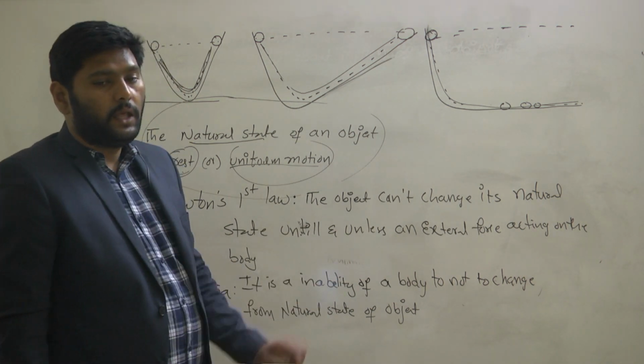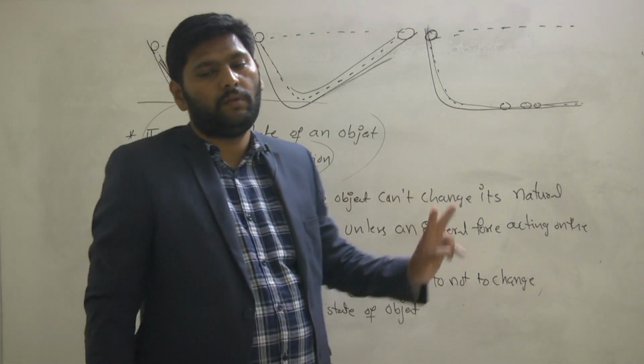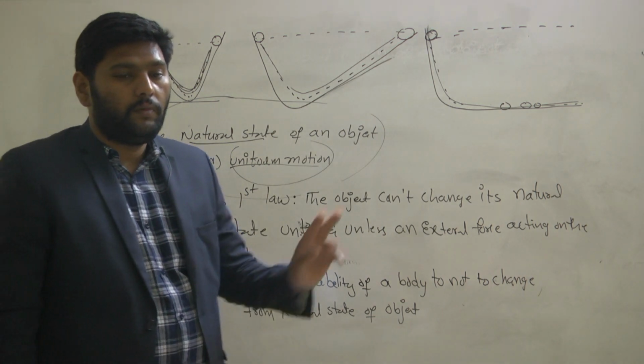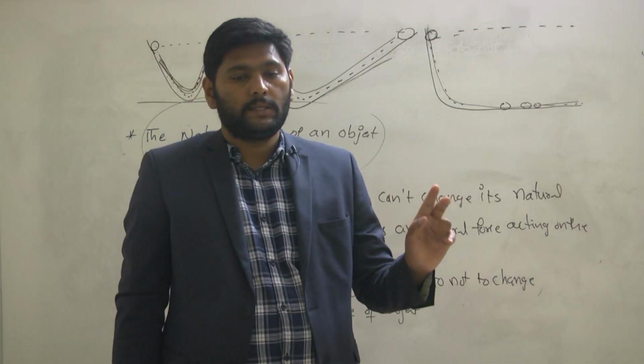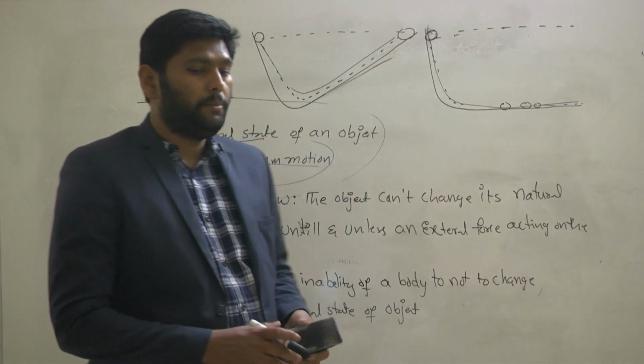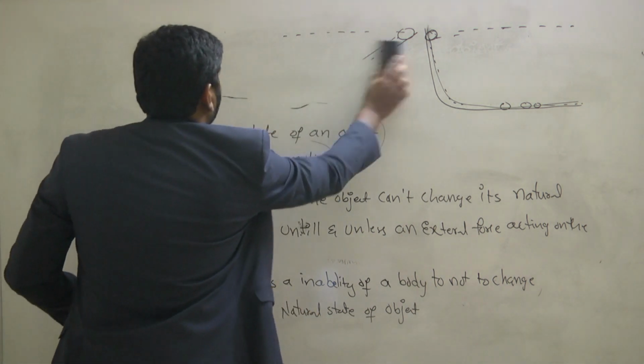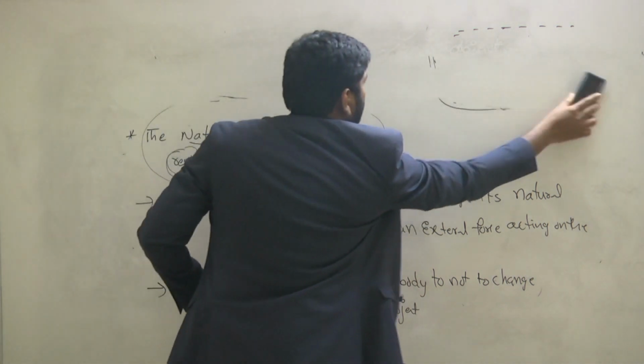It is called inertia. Here, how many natural states do we have? We have two natural states. Since we have two natural states, we have two inertias. Better write down the first inertia. First one is what? Inertia of rest.